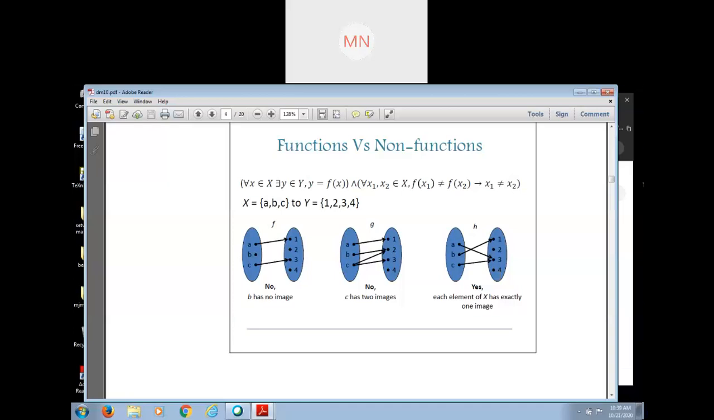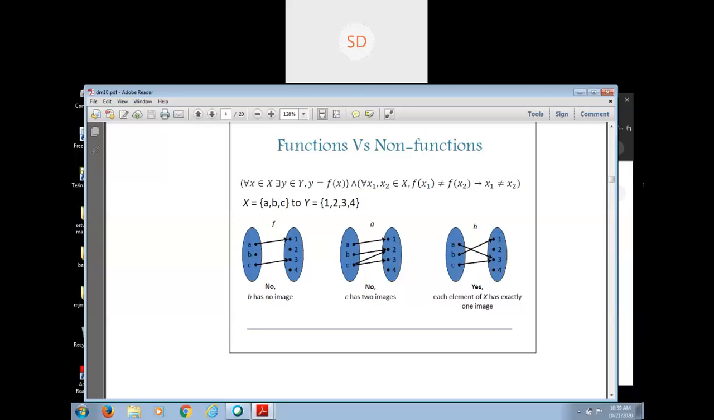Uniqueness is very important. In case of function, uniqueness is very important because here see that this is not a function but this is also a relation. So here the uniqueness property fails. So all elements of the first set have a unique image in B. So uniqueness is important in function.